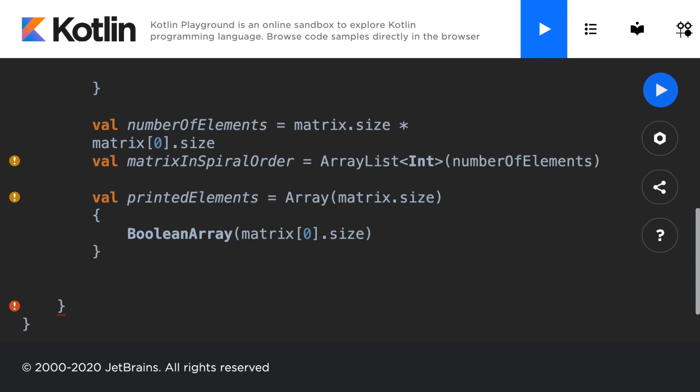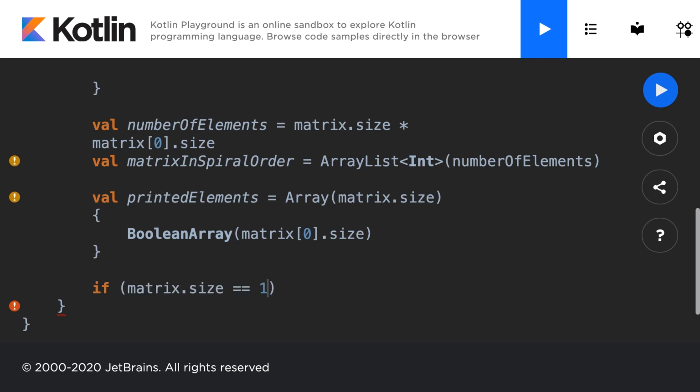I'm going to first check one other edge case, and quite a few actually. We have some more edge cases to account for. Think about what we would want to print if the number of rows was just 1. Well, if we have 1 row, it's not a matrix because it's just a row, an array. So in that case, there's no spiral order, it's just the row itself. So let's check that.